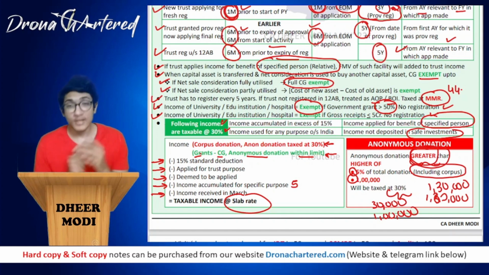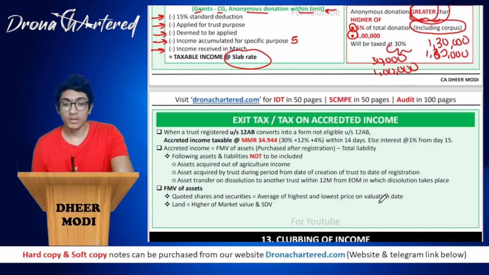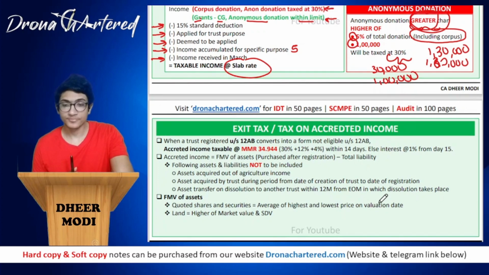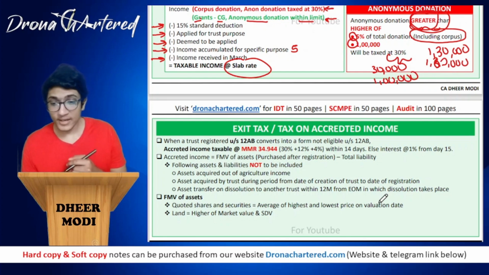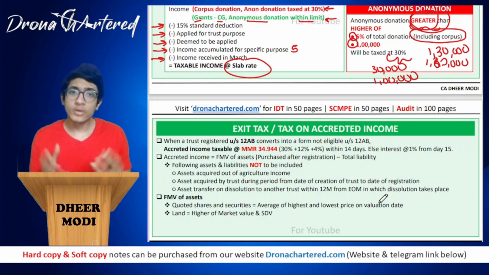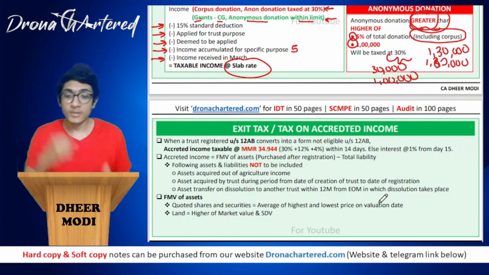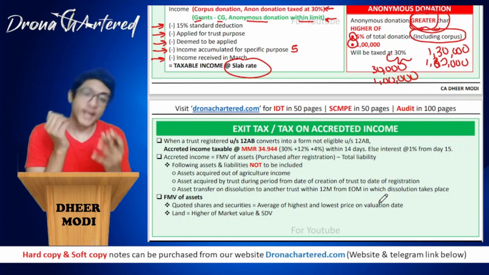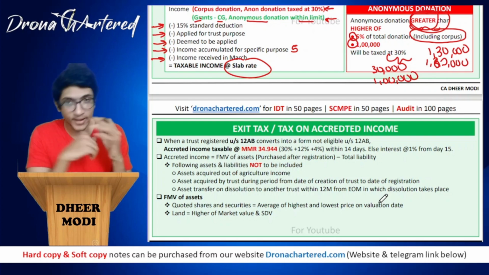So we are done with trust, and let's go on to exit tax, or that is tax on accredited income. So whenever a trust registered under section 12AB converts into such a form, for example any company or partnership form, or it does not carry out any charitable activities, it does not come under the definition of section 12AB. In such a case, we will be taxing all its assets, all its net worth at some rate.